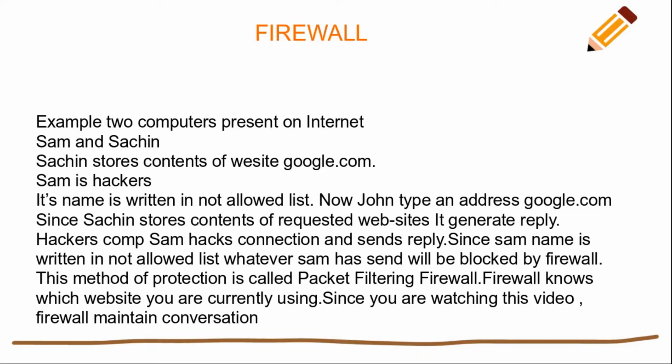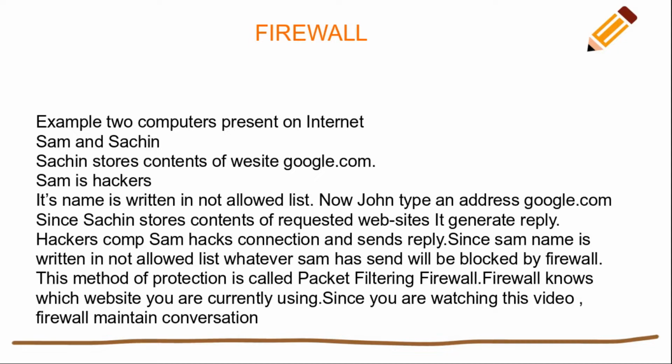Now John types the address google.com. Since Sachin stores the contents of the requested website, it generates a reply. But what do hackers do? Sam hacks the connection and sends a reply. John thinks that Sachin is giving the reply because Sachin knows the content of the requested website, maybe google.com or moderncollegepune.com or other sites. There are different computers on the internet. So Sam sends its fraud IP address to John.